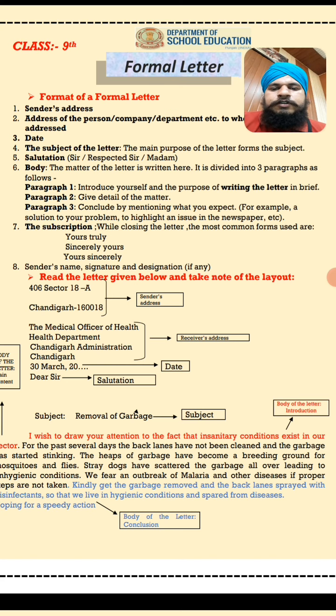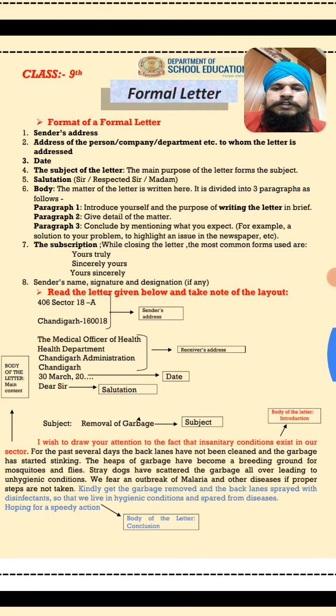After that comes the salutation: respected sir or madam. You can use words like dear sir, respected ma'am, respected sir.